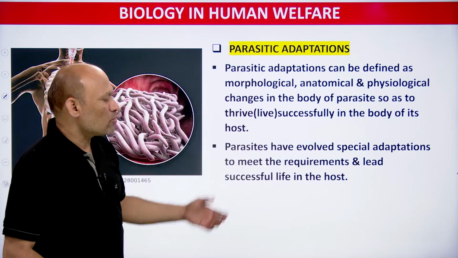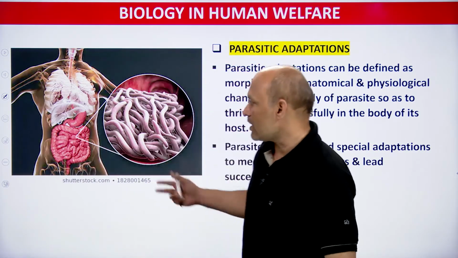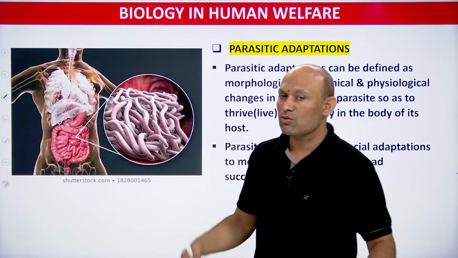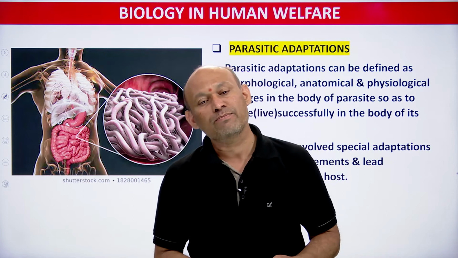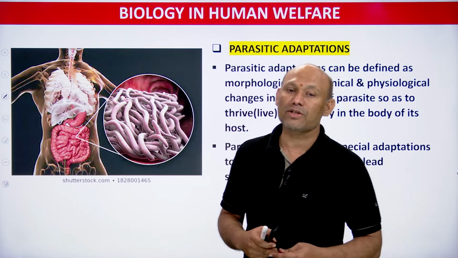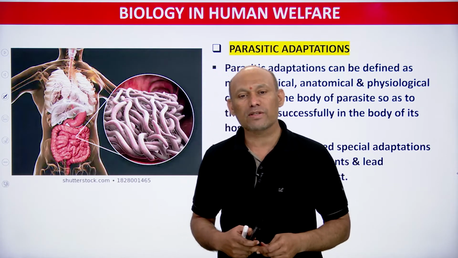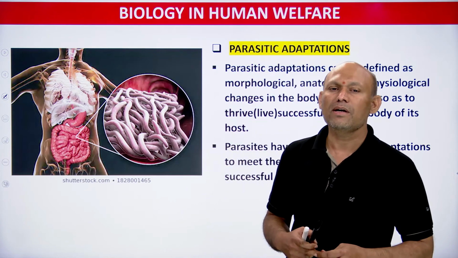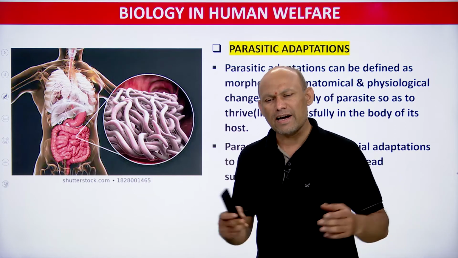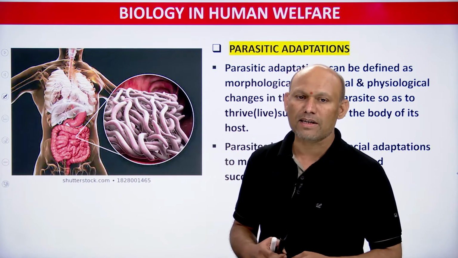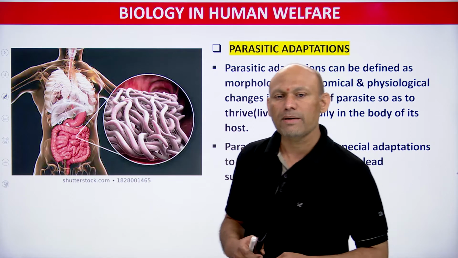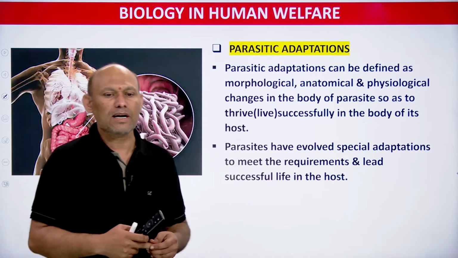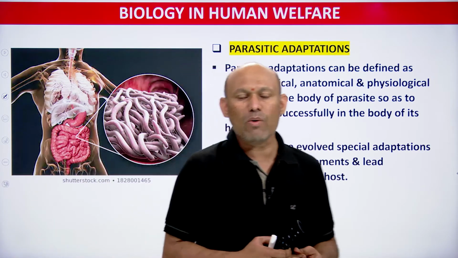That is what I have shown. You can clearly see here how the roundworm can survive in the lumen of the intestine. In order to survive there, the roundworm shows so many adaptations, so many changes in its morphology, anatomy and physiology, so that it can successfully live in the body of its host. These changes are called parasitic adaptation, students.